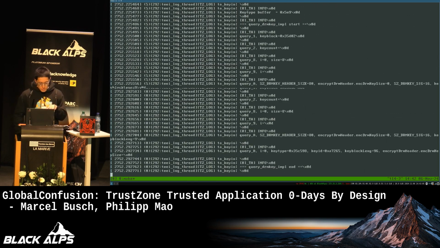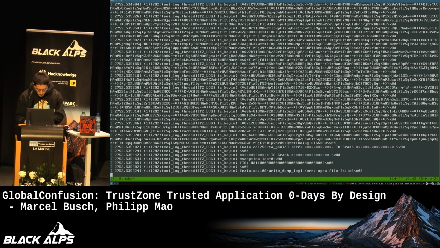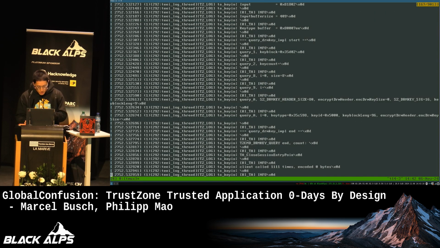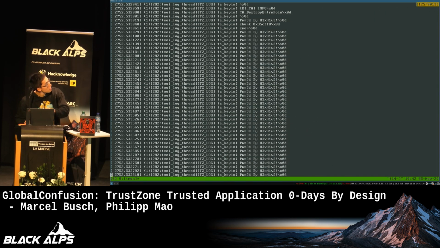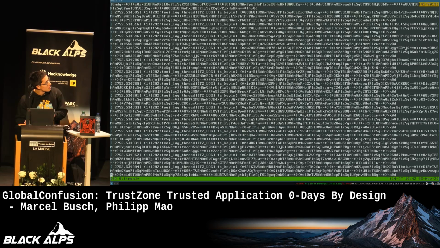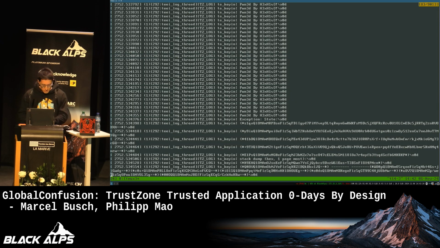So here we're running our exploit. Now we're dumping the kernel log. And now scrolling up a bit, at this point here, we jump to our shellcode and we're printing out this nice little banner. And then down here, we just crash the TA. So nice.